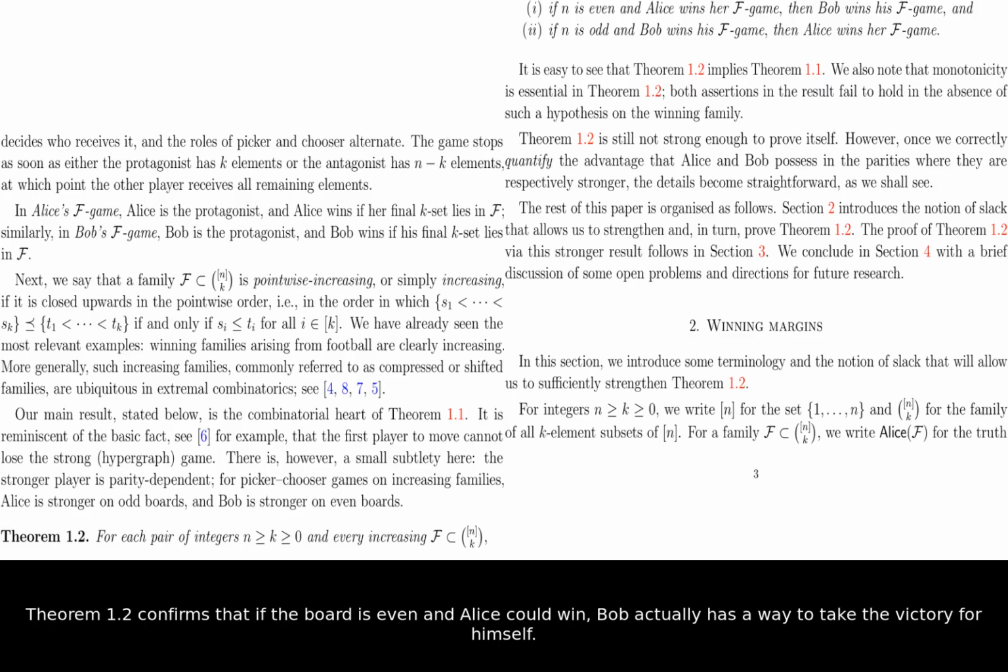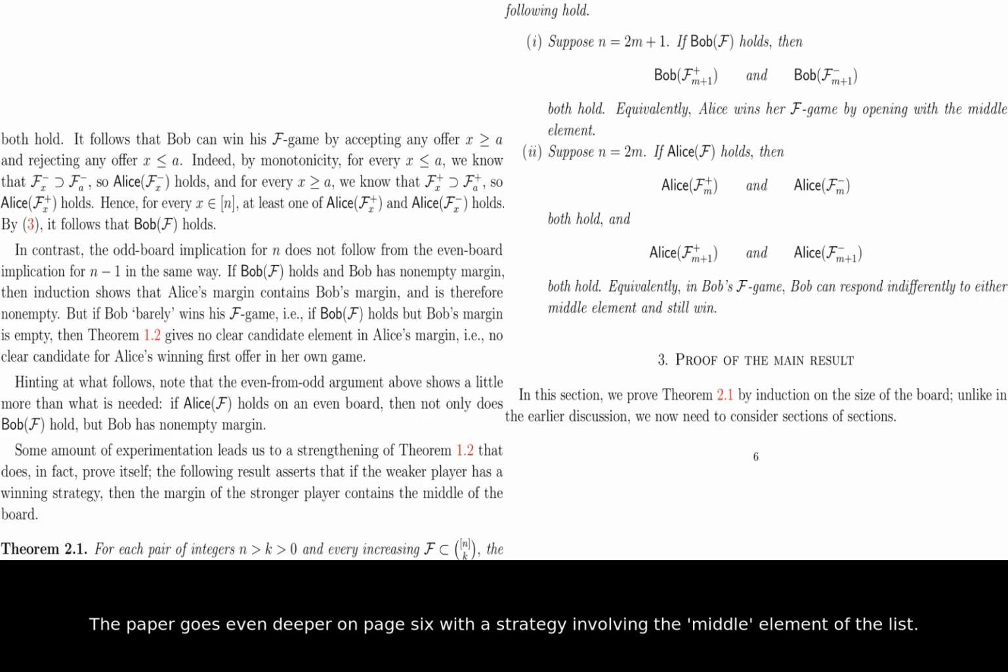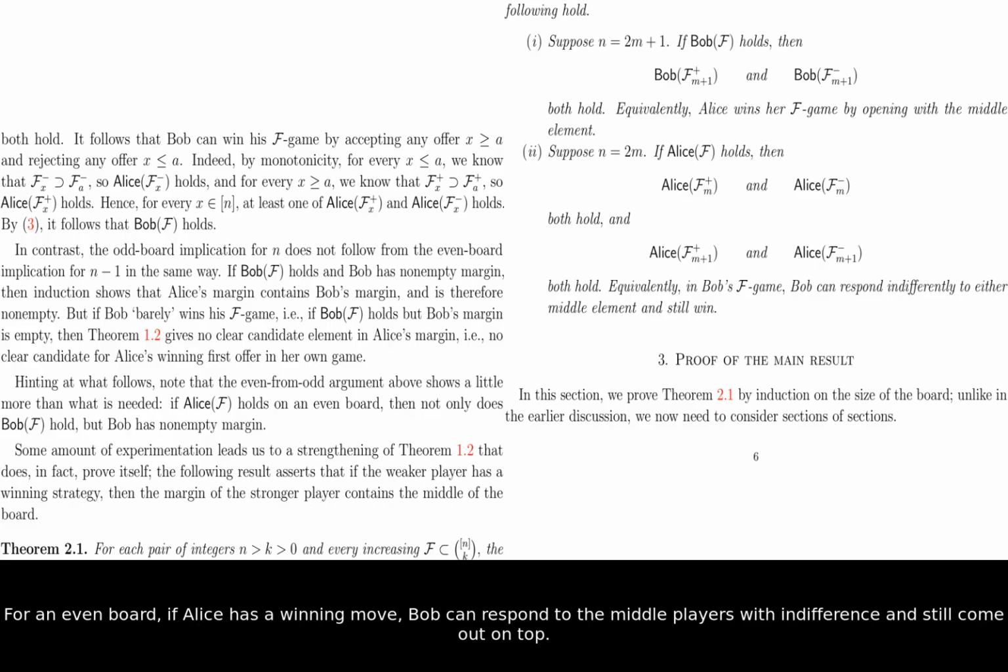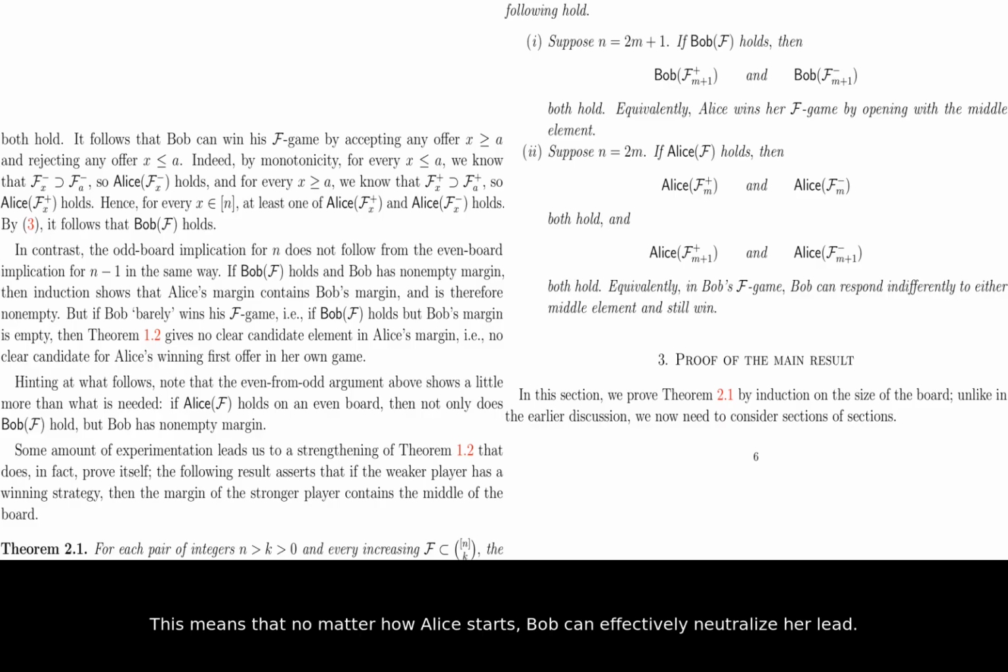The paper goes even deeper on page 6 with a strategy involving the middle element of the list. For an even board, if Alice has a winning move, Bob can respond to the middle players with indifference and still come out on top. This means that no matter how Alice starts, Bob can effectively neutralize her lead.